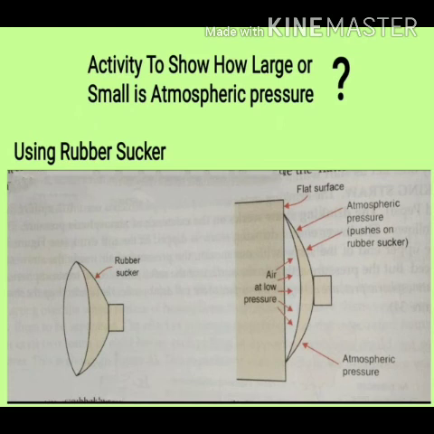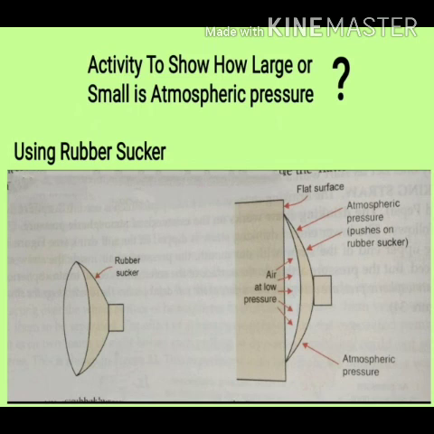And if you have to pull it away, you have to apply more force than the atmospheric pressure that is acting on it. Otherwise, you won't be able to pull it back. If complete vacuum is created between the surface, then it is not at all possible for you to take the rubber sucker back out. Okay, so that large is the atmospheric pressure.